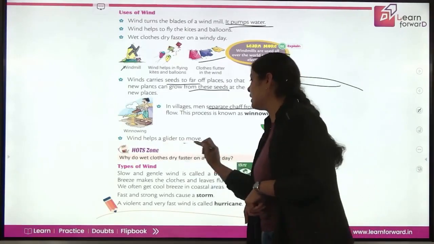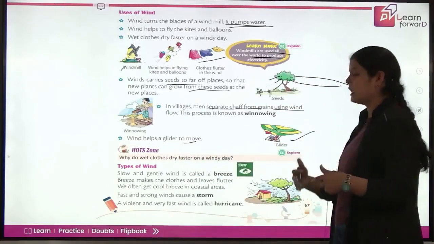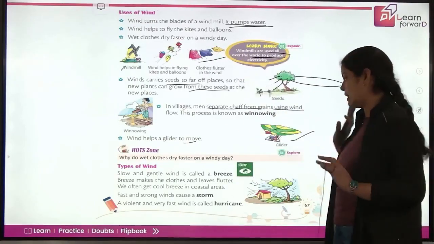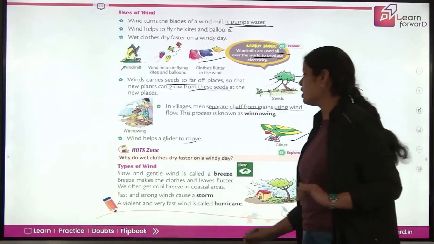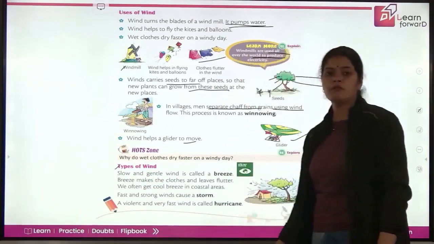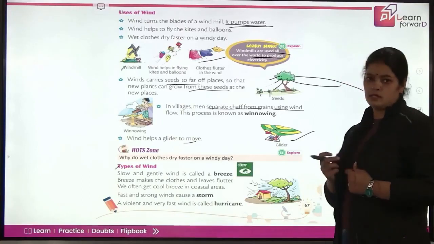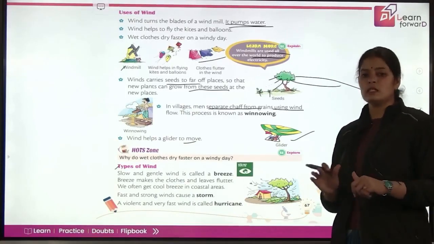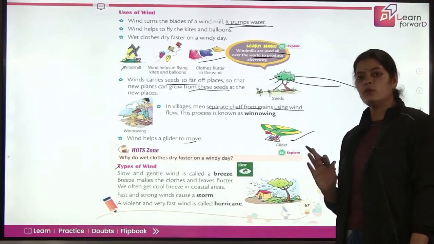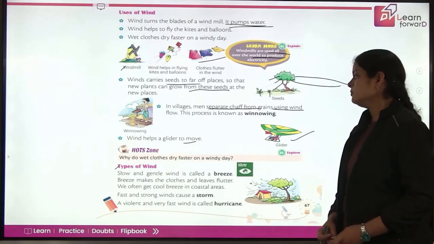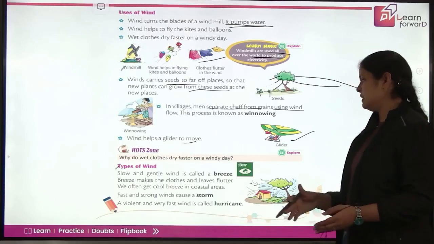Now wind helps a glider to move. So this glider is enjoying the ride and he is just gliding around the sky. He's flying. So now types of wind. What are the different types of wind? Slow and gentle wind is called a breeze. So if the wind is moving very slowly and pleasantly and a gentle wind is blowing, that you call a breeze. Breeze makes the clothes and leaves flutter.